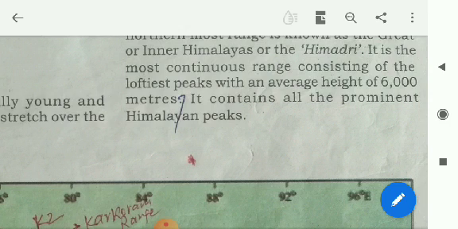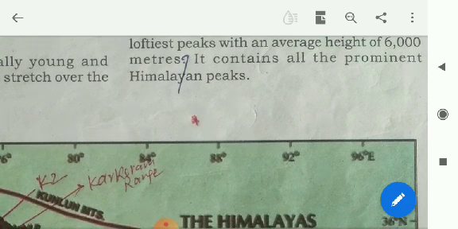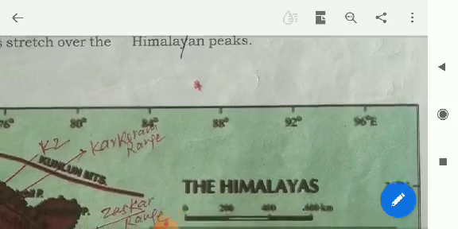It is the most continuous range, consisting of the loftiest peaks with an average height of 6,000 meters. It contains all the prominent Himalayan peaks.